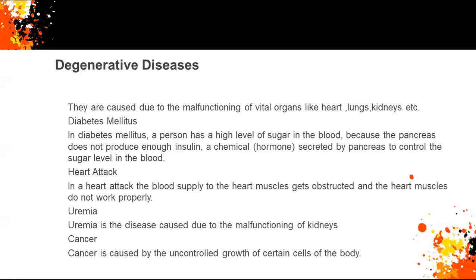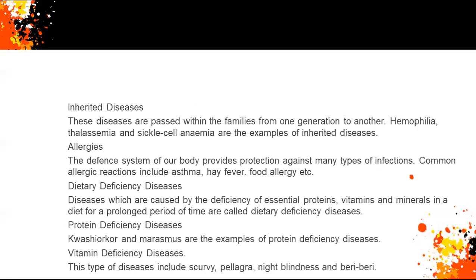The cancer cells eventually destroy the surrounding normal cells and slowly spread to other organs or different parts of our body. If cancer is detected at an early stage, then it can be treated. If left untreated, it will lead to the death of a person. Okay, the first part was degenerative diseases. Under that, diabetes, heart attack, uremia, and cancer we have already discussed.